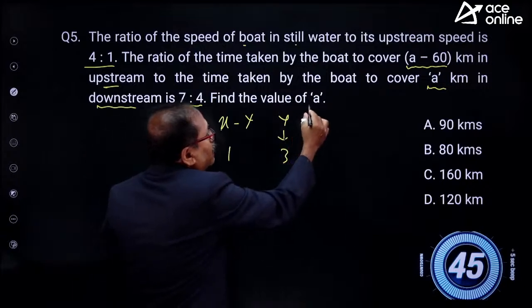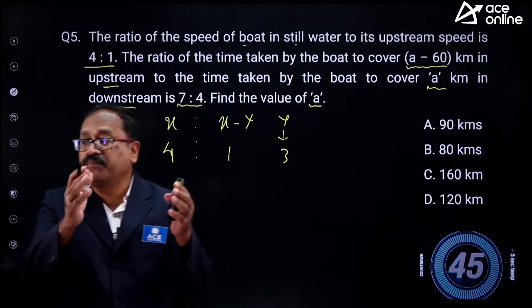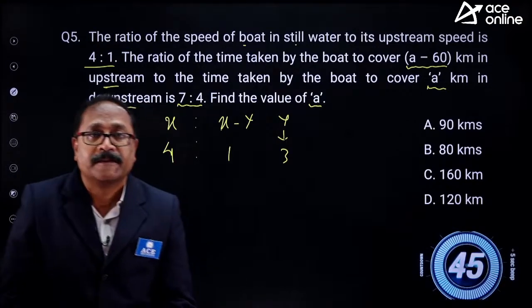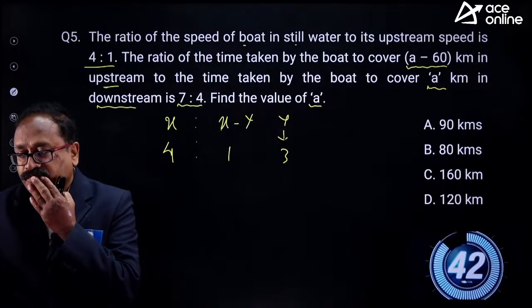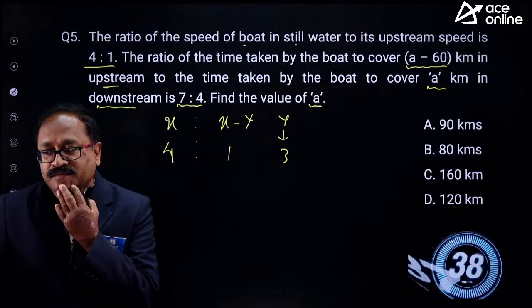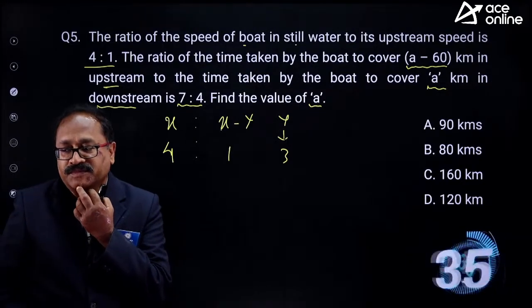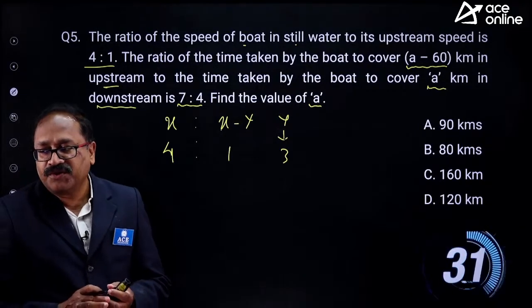Now find the value of A. Let me give 45 seconds, some of you will definitely be able to do it. Answer it. Come on, come on. Some of you will definitely be able to answer the question.